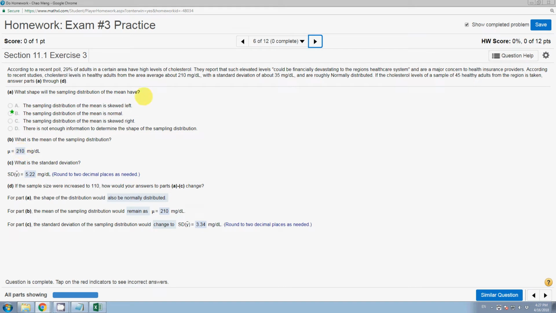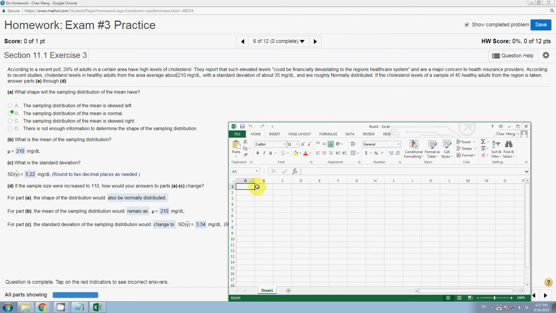So what is the population mean? The population mean is 210. And what about the standard deviation? We have to do some calculation. The standard deviation is equal to the sample standard deviation, which is 35, divided by the square root of the sample size. What is the sample size? Here, 45. Then the standard deviation of the sampling distribution is 5.22.